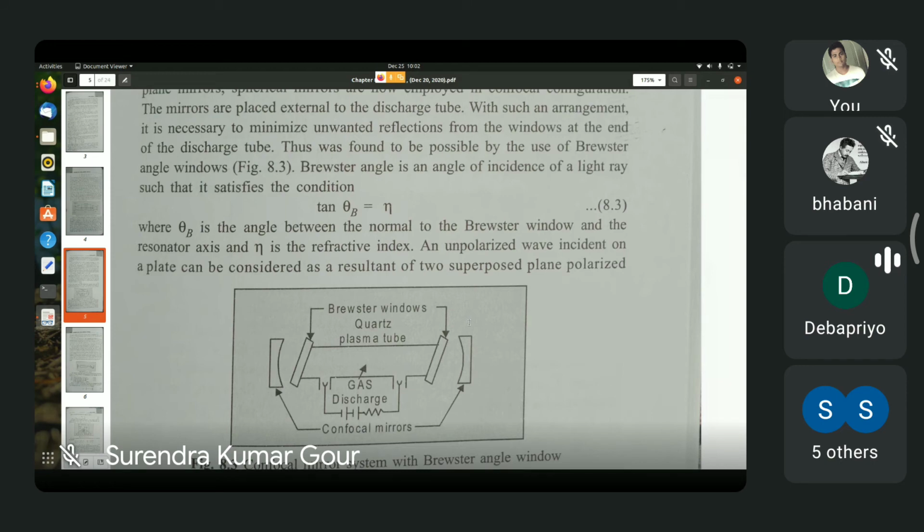It's like this. It's a flat piece of transparent dielectric, like a flat piece of glass, and suppose light falls on it at some angle. Suppose the incident light is unpolarized.